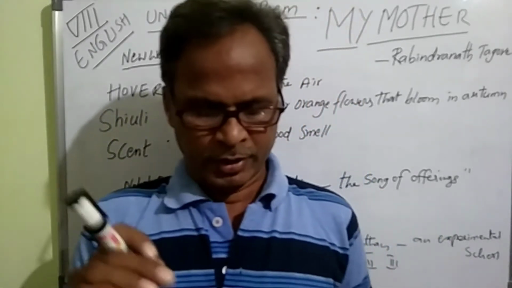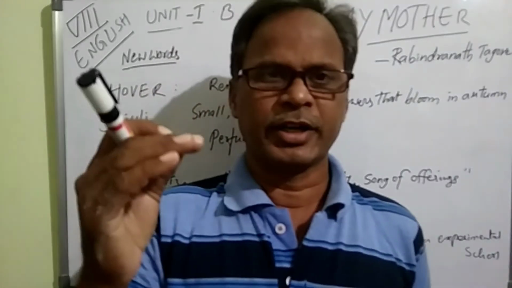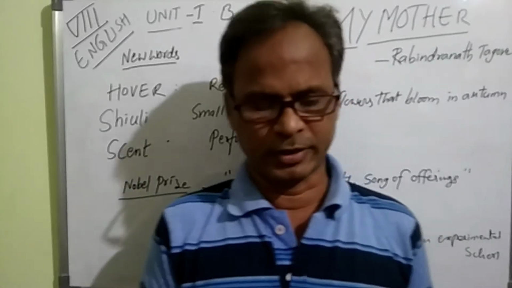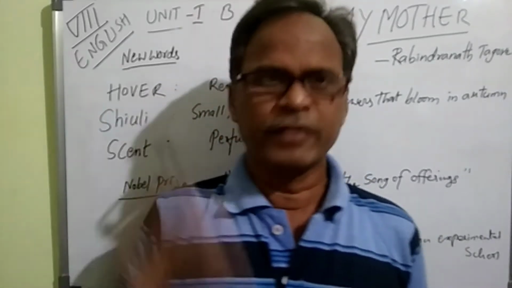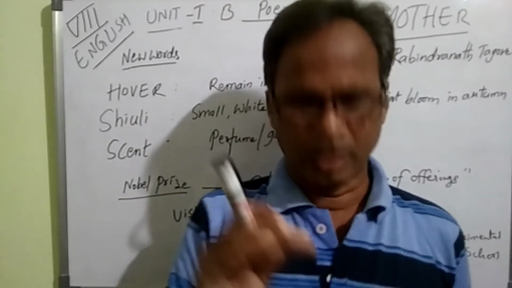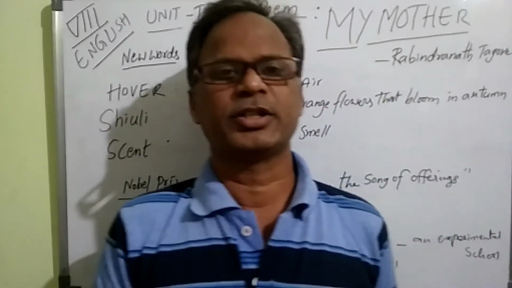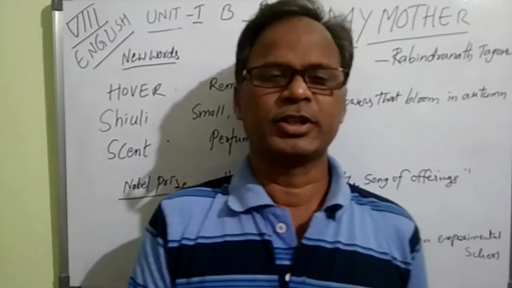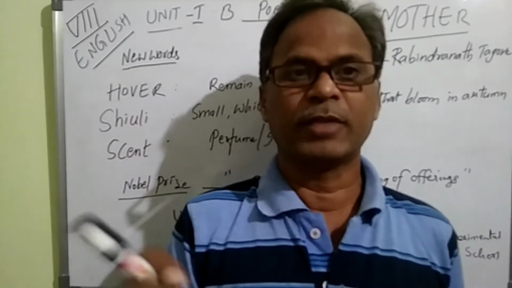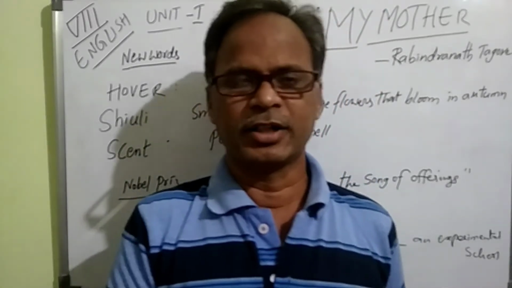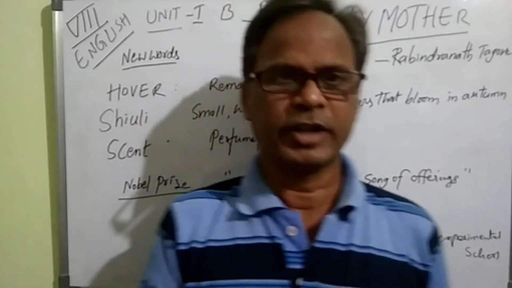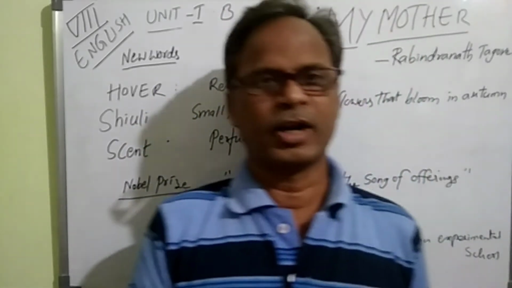The poet remembers, or recollects, his infant days, when he was a small baby. In the first stanza of this poem, the poet tells about his very infant stage, and how his mother comes and how the infant knows her movement nearby.